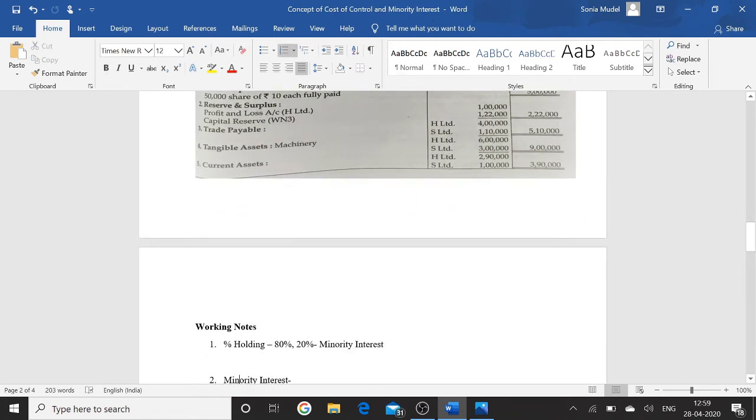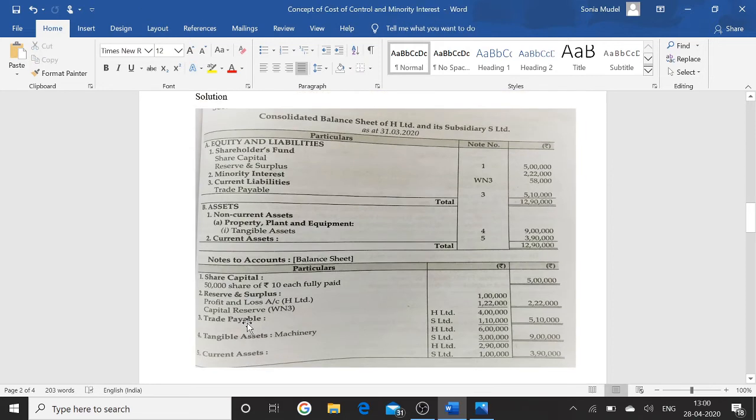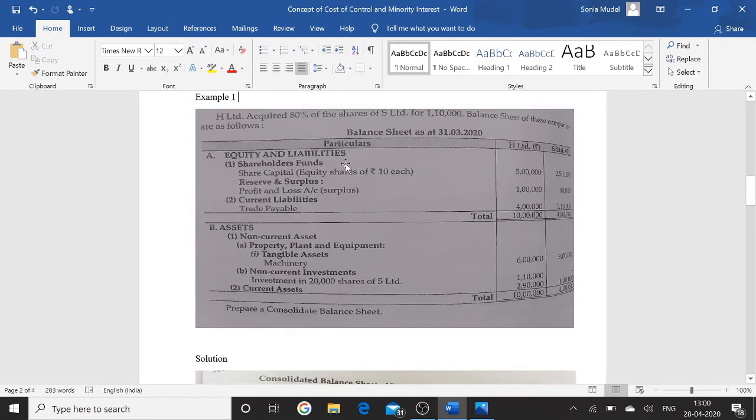Let's start. First of all, we calculate the percentage holding, which is already given in the question. 80% of the shares of the subsidiary company are acquired by the holding company, and 20% of the shares belong to the minority interest. It means 20% of the shares belong to outsiders and 80% belong to the holding company. If we calculate the minority interest, first of all we calculate the shares as per the question. S Ltd has total shares of rupees 2,50,000.